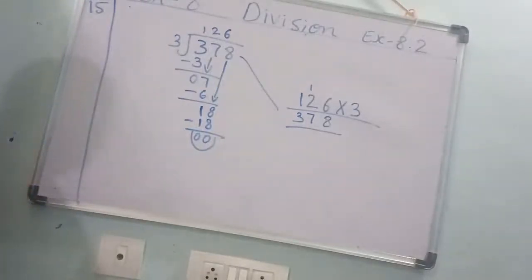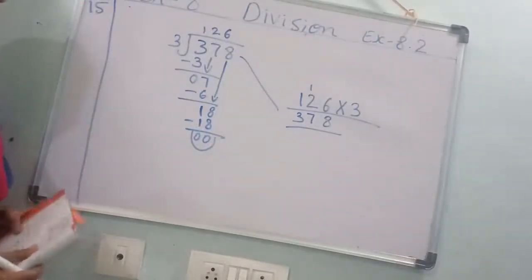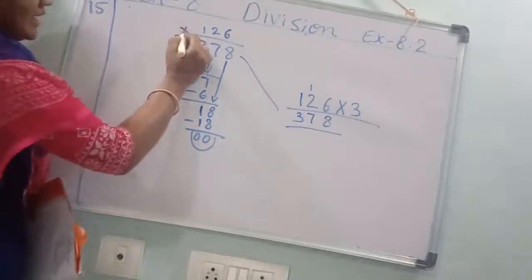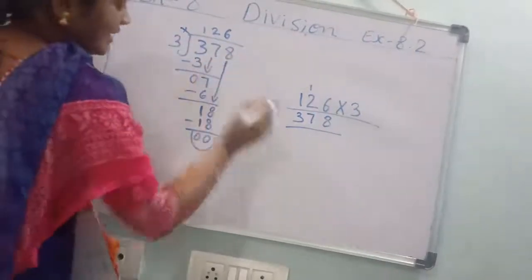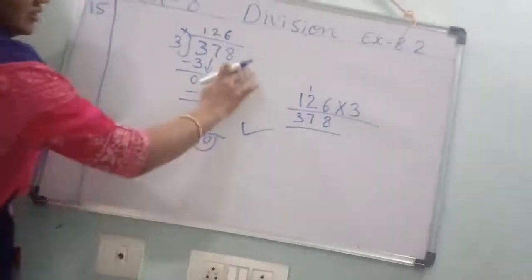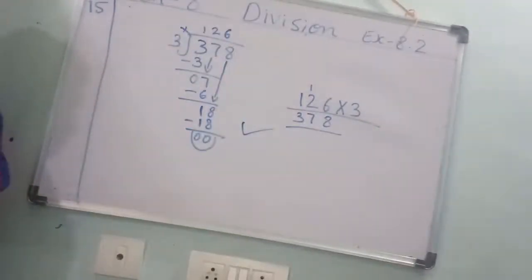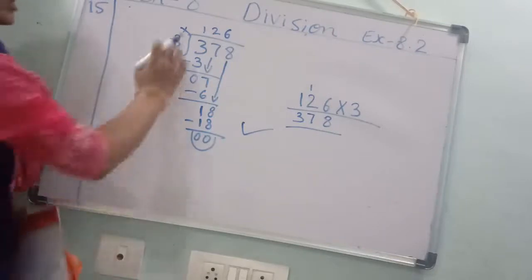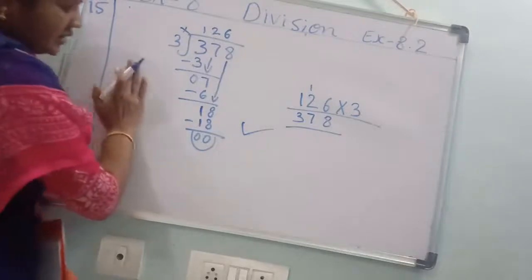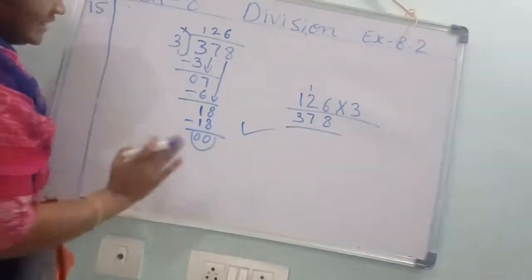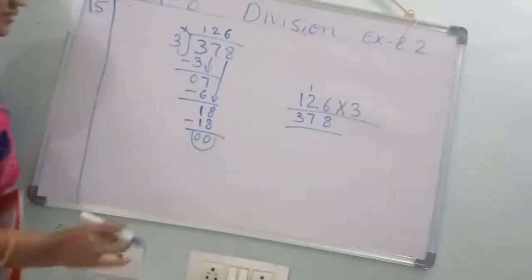You should check the answer. Correct or wrong? If you multiply this 2, this number should come. This is correct. Understood? Cross multiplication. If you do cross multiplication, this answer should come. Then that question, this sum is correct. Understood, children? Next.